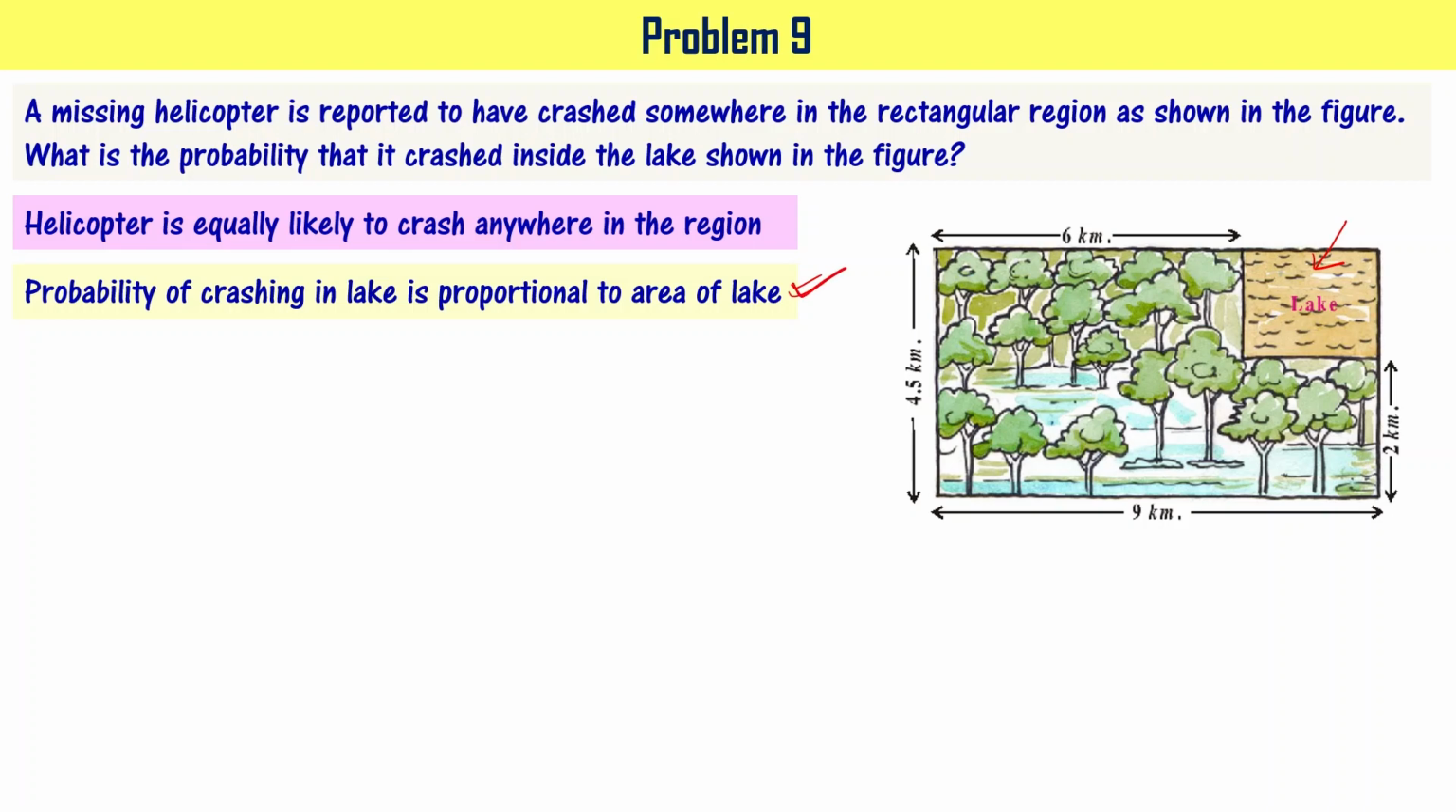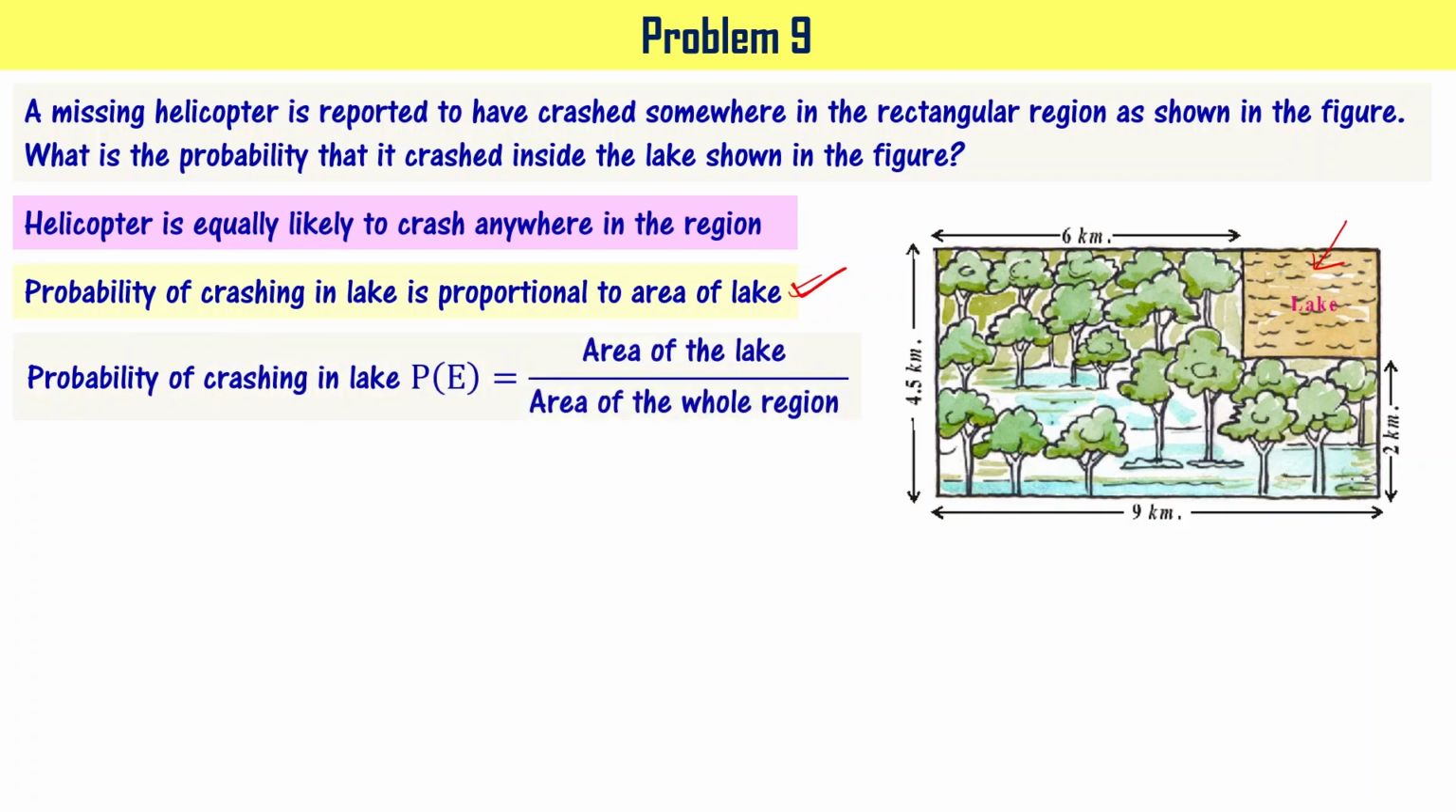Okay, so that is defined as the area of the lake divided by the area of the whole region. For example, if the lake is not there in the given figure, then automatically the probability of crashing in the lake is going to be 0 because the area of the lake is going to be 0 in that particular case, right? So please note this formula: probability of crashing in the lake, that is P of E, equals the area of the lake divided by the area of the whole region.